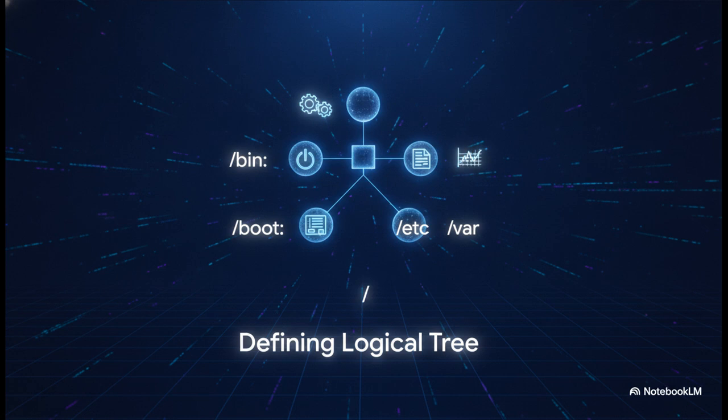Let's briefly step through a few of these key directories, just to demystify how system resources are logically separated from user data. First up, the /bin directory. This holds your essential command binaries, basically the everyday tools you use for listing or copying files. Then there's /boot, which contains the critical files needed to actually start the system, including the kernel itself. /etc is your central hub for system-wide configuration files, keeping all those settings logically grouped away from the software executables. And finally, /var. This is designated for variable data, meaning files whose content is constantly changing while you use the system, like error logs or temporary email spools.